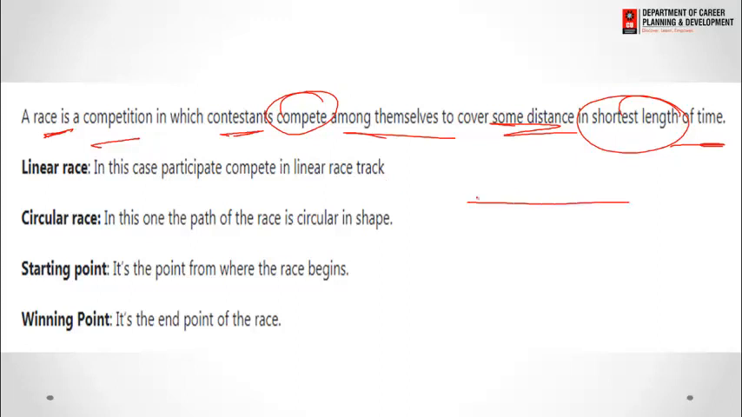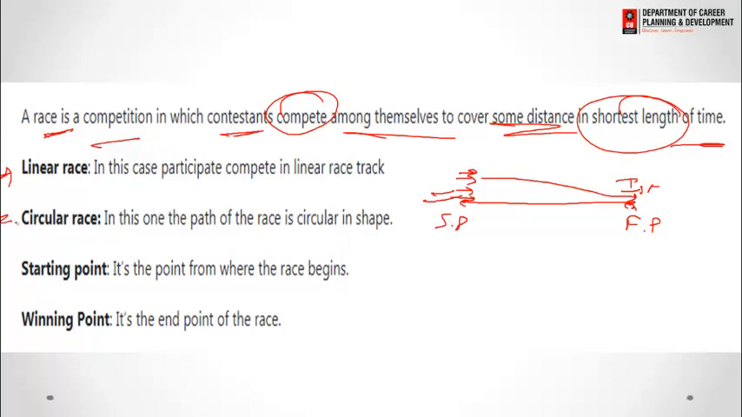Distance means the distance to be covered, like from the starting point to the finish point, and all contestants participate, and the person who reaches the finish point first is the winner of the race. Now in this case, the first one we have is the linear race. In a linear race, the contestants just follow a linear track, as I have given in this example.